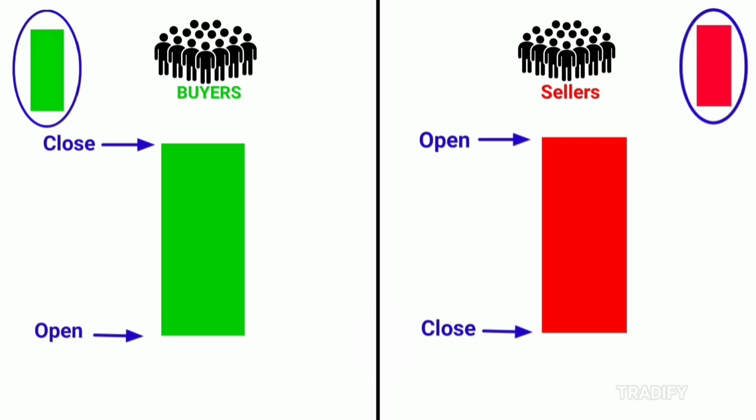When this candle forms on the chart, it tells us that, at this time, sellers are very strong, and the price is completely under the control of sellers.